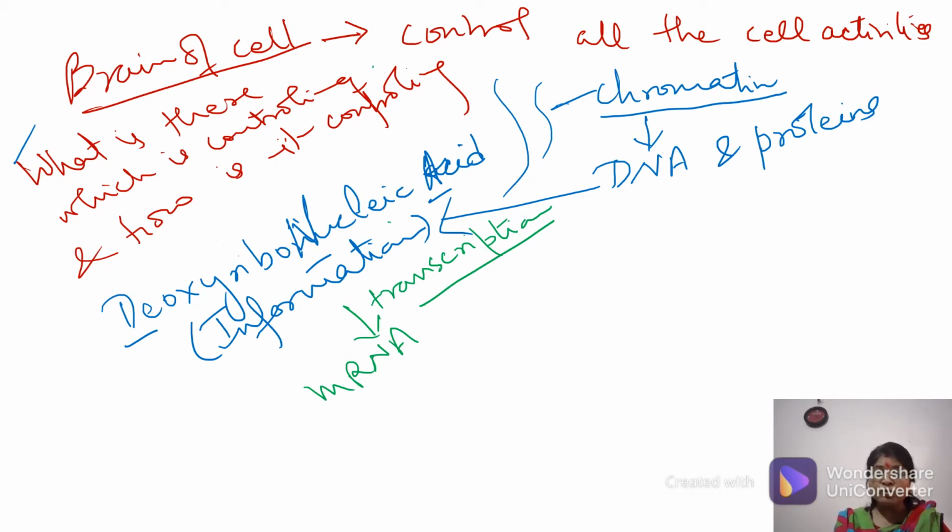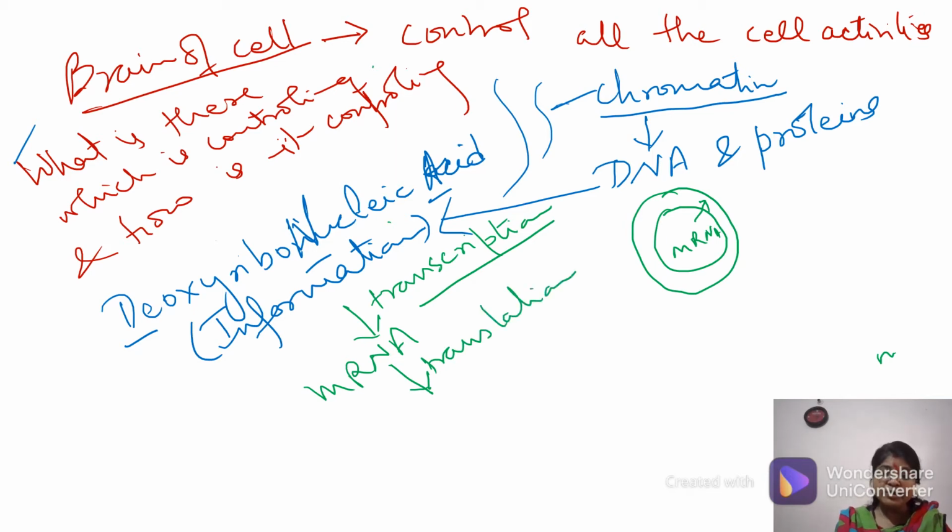you can see that in the eukaryotic cell, there is a membranous separation of your genetic material and your cytoplasm. So what is happening? This messenger RNA is formed in the nucleus. It moves out into the cytoplasm through the nuclear pore. So when this messenger RNA comes out from the nuclear pore, what is happening? It is now getting translated.